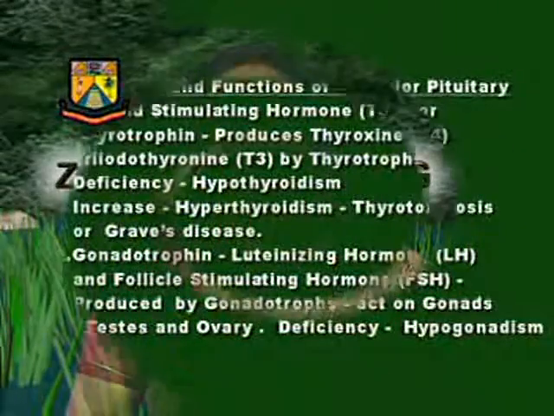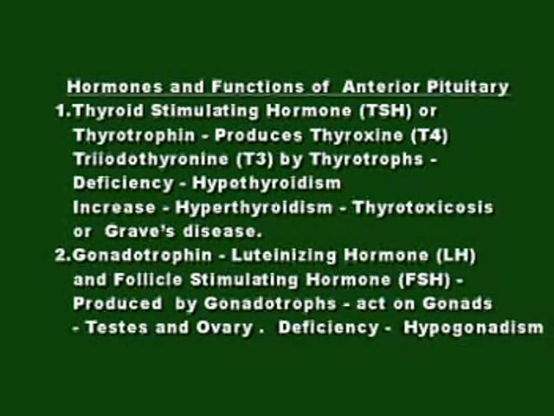Hypogonadism is associated with a decrease in the sperm production in males. Ultimately, this leads to sterility in males. In females, this is associated with abnormality in the reproductive cycle. This also ultimately causes sterility in females.